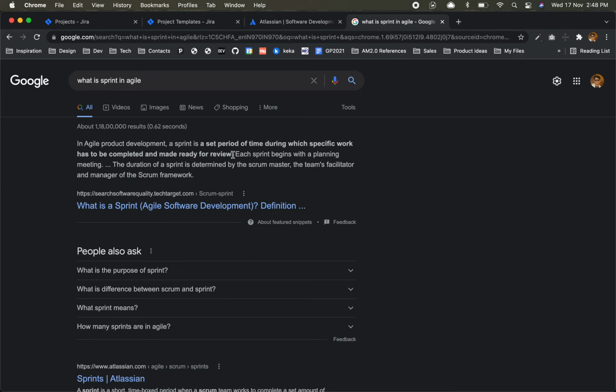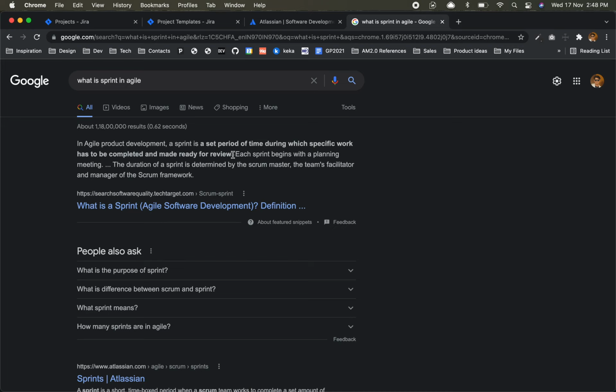So usually what happens, when we say agile development, at that time we have very short sprints. What is the major difference between agile methodology, these are project development methodologies, right? Agile, and another one is waterfall, which is a legacy project development methodology.